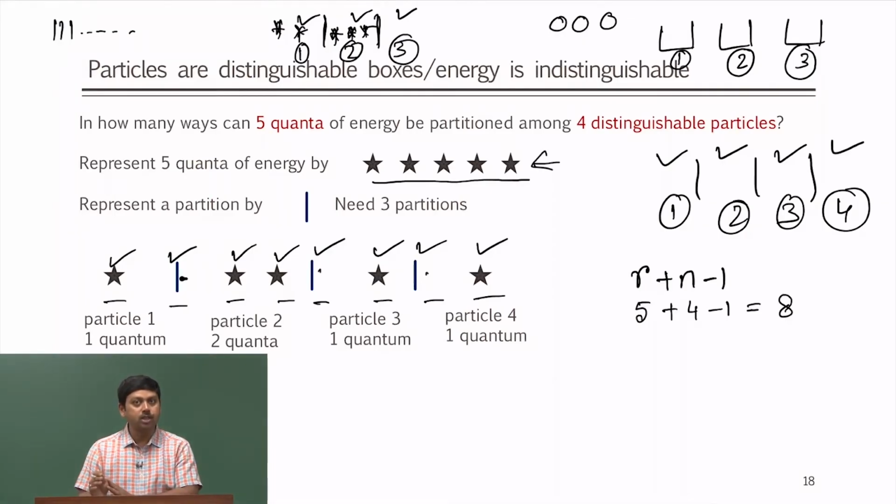That means in one box only the stars are there and the other boxes are empty, or I can put all the stars in the first box itself. I will just explain it a little bit here. Let us say I have 2 stars and 1 bar. 1 bar essentially means there are 2 boxes. So, I have these 3 items, star, star and a bar, so I have basically 3 spaces.